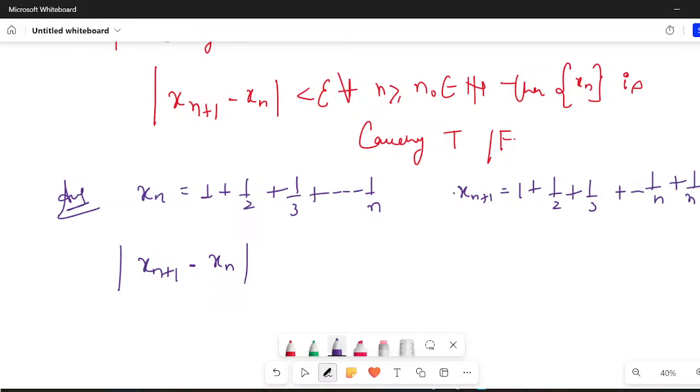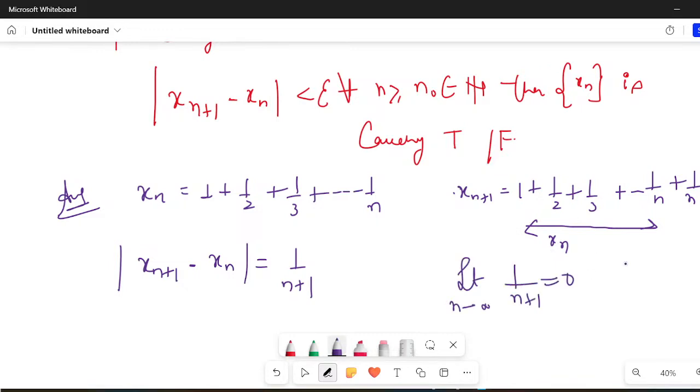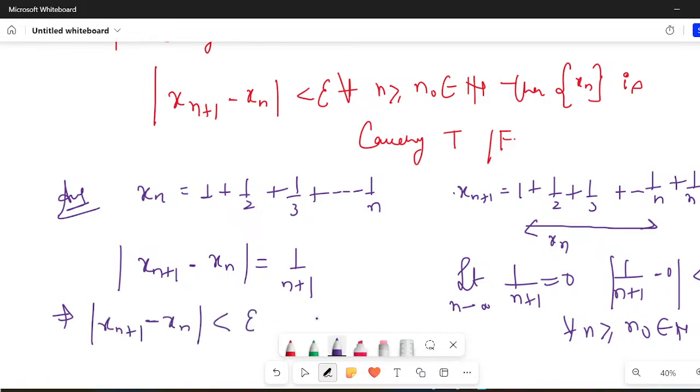This is your xn, from here to here. So the modulus of xn plus 1 minus xn equals 1 upon n plus 1. And I already know that if I take the limit as n tends to infinity, 1 upon n plus 1 equals 0. And if this is equal to 0, then the distance of 1 upon n plus 1 from 0 can be made less than epsilon for all n greater than or equal to some n naught. What does it imply? It implies that the modulus of xn plus 1 minus xn can be made less than epsilon for all n greater than or equal to n naught belonging to the natural numbers.